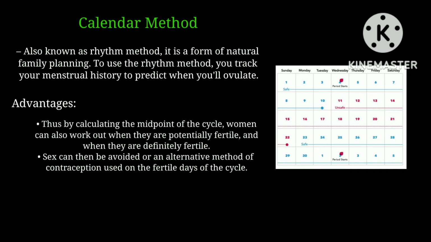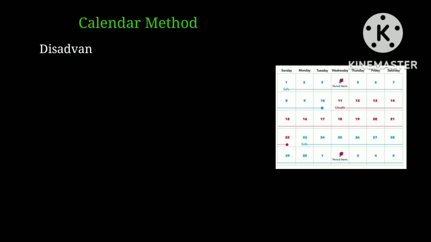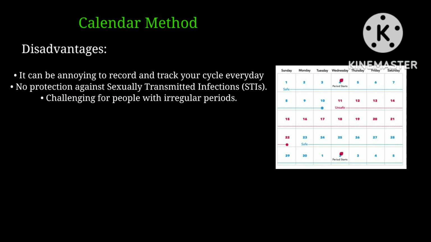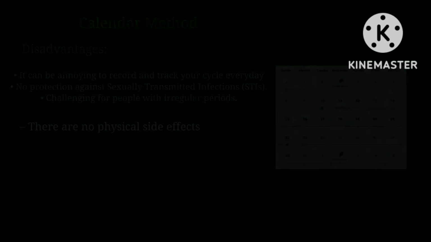Thus, by calculating the midpoint of the cycle, women can also work out when they are potentially fertile and when they are definitely fertile. Sex can then be avoided or an alternative method of contraception used in the fertile days of the cycle. Disadvantages in using the calendar method: It can be annoying to record and track your cycle every day, there is no protection against sexually transmitted infections or STIs, and it is challenging for people with irregular periods. And there are no physical side effects of the calendar method.